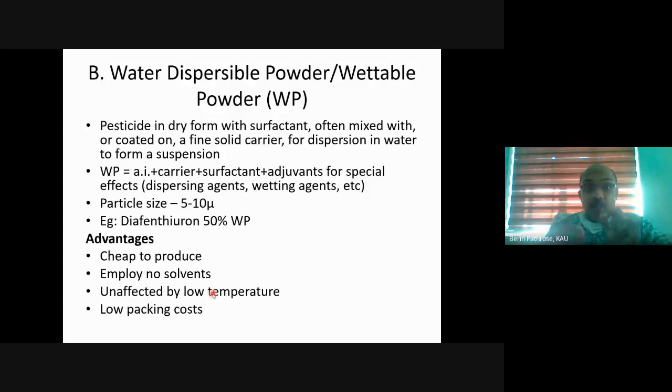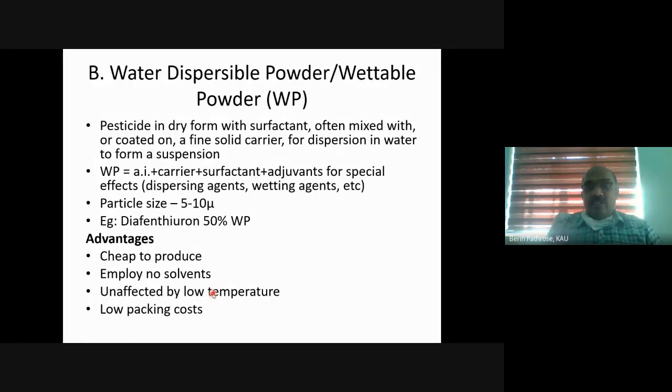The abbreviation is WP. Here, the composition is almost the same. There will be an active ingredient, that is the pesticide molecule. There will be a carrier, but invariably there will be a surfactant and adjuvant. Surfactants are those chemicals which can reduce the surface tension. See, we are going for a spray on a leaf which has a waxy coating. So a molecule should be there to reduce the surface tension to improve the uniform spreading of the spray.